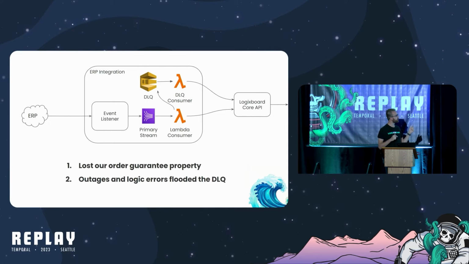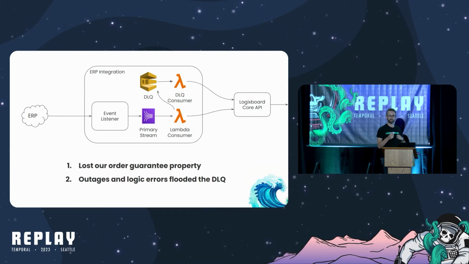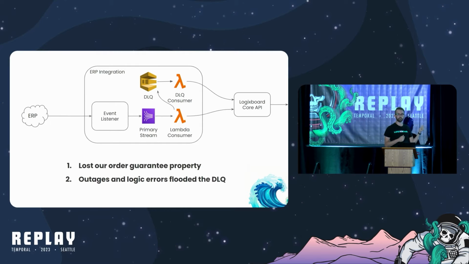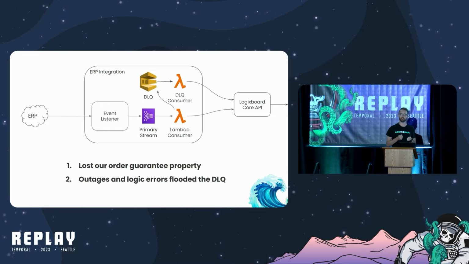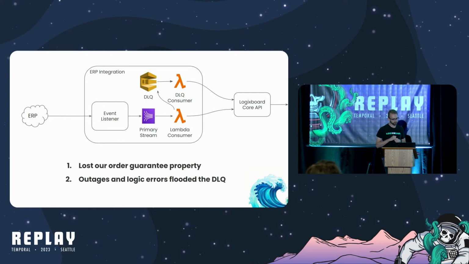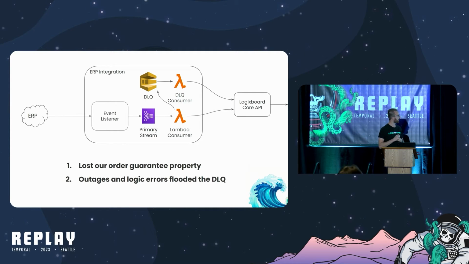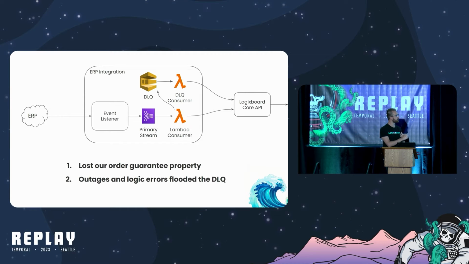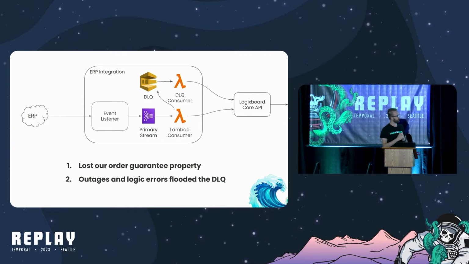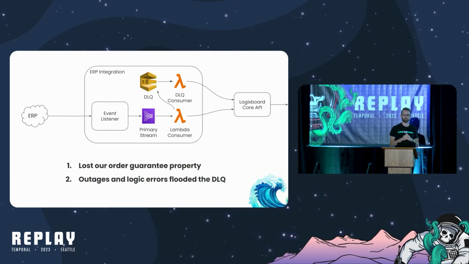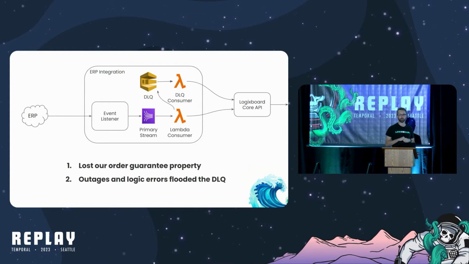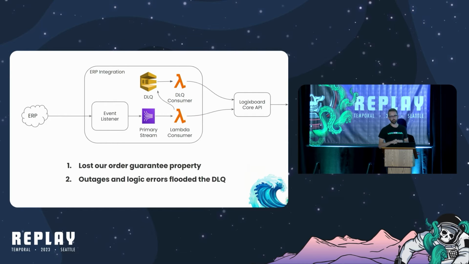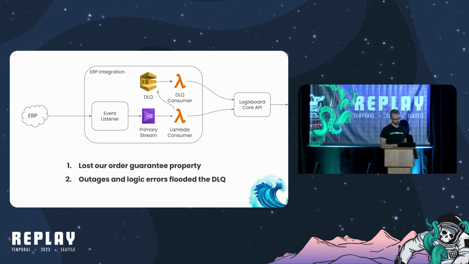You have the DLQ consumer, which could be processing old messages for a given entity, while the primary consumer is still processing messages as well. So our data processing logic became more complicated. And the other thing is outages, either of our dependent systems, like the core API or others not pictured here, or simple logic failures would result in flooding the DL queue with messages. And it really made it harder for our system to recover from these types of situations.